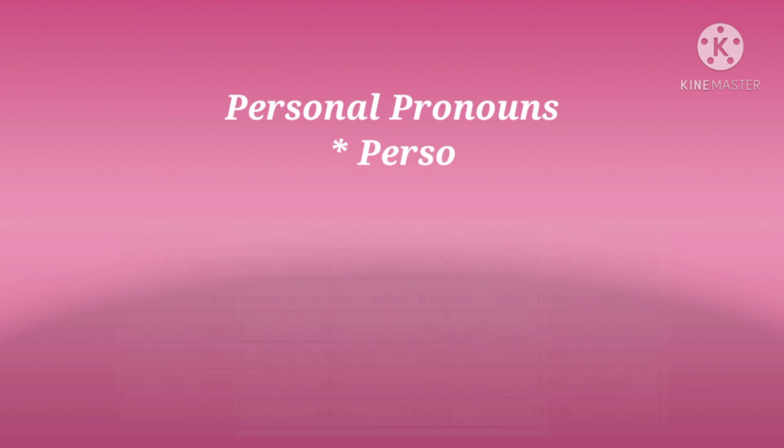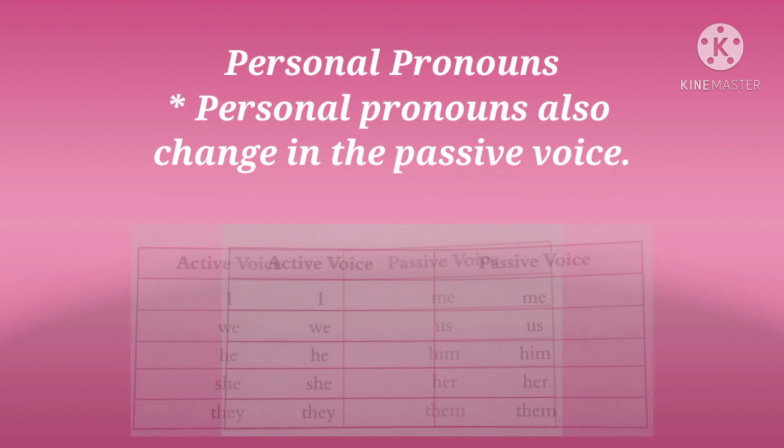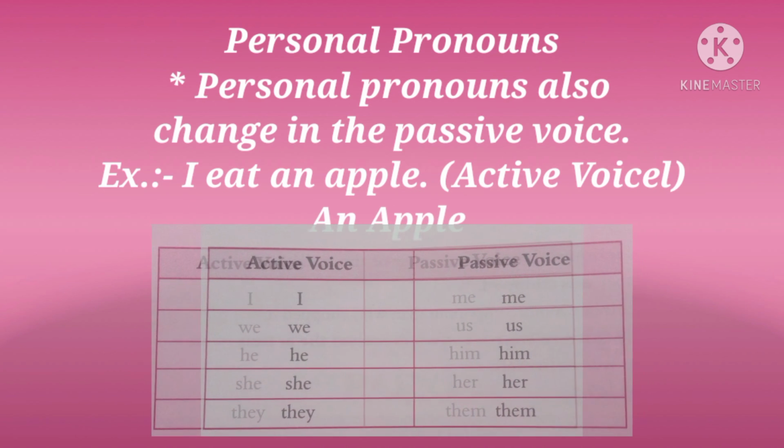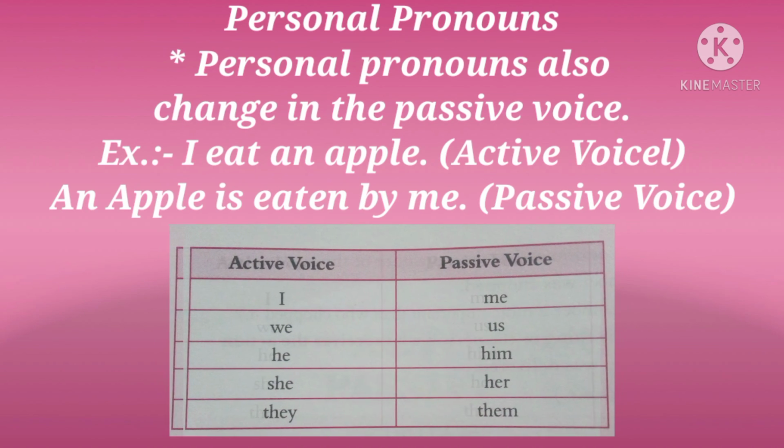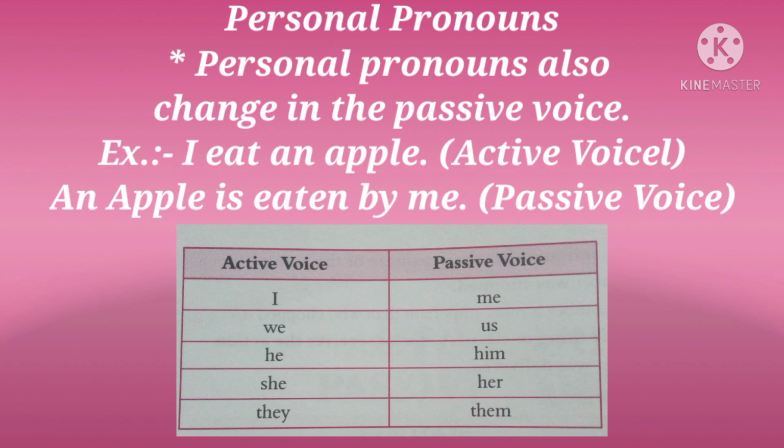Now, children, personal pronouns. We can change personal pronouns also in passive voice. For example, I eat an apple. Now, it is in active voice. Now, to change it in passive voice, I'll write an apple is eaten by me. So, I has changed to me in the given example. Now, children, a list is given below in which personal pronouns are shown how they change from active voice to passive voice. For example, I will be changed into me in passive voice. You and it remain unchanged in the passive voice, and this we have to remember every time.